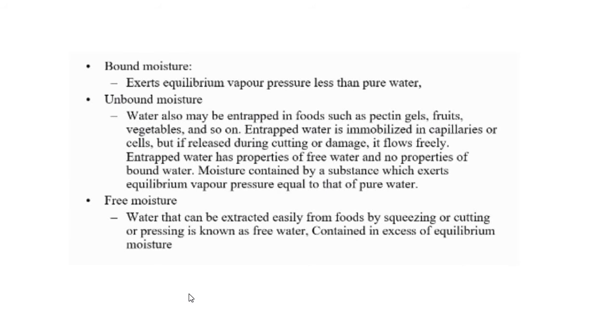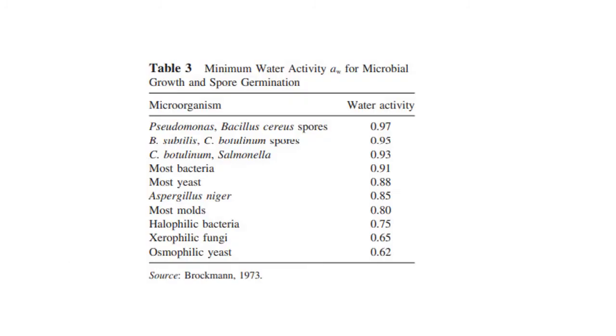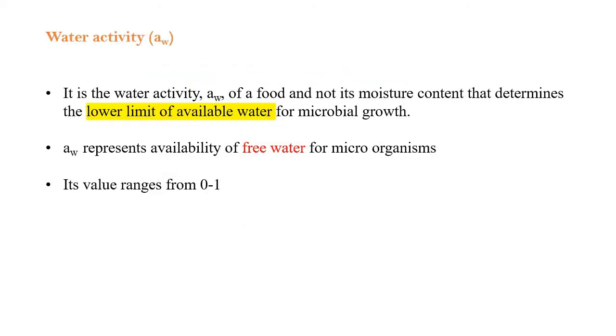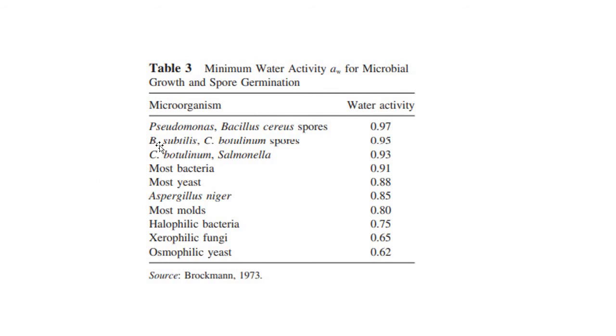Okay, hope you are clear. Then microorganisms and their water activity are given. Water activity, I have already told you, is the lower limit of available water. So for microorganisms like Pseudomonas and Bacillus cereus spores, the water activity is given as 0.97. What does it mean?